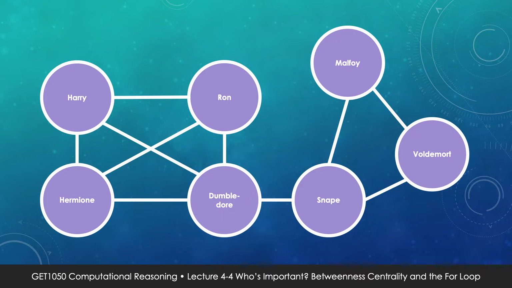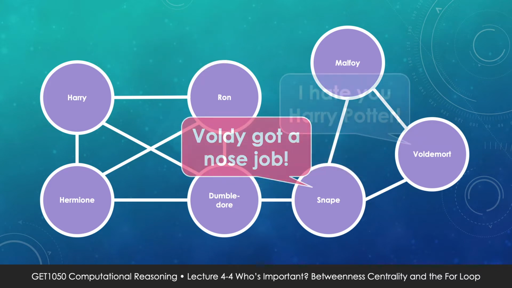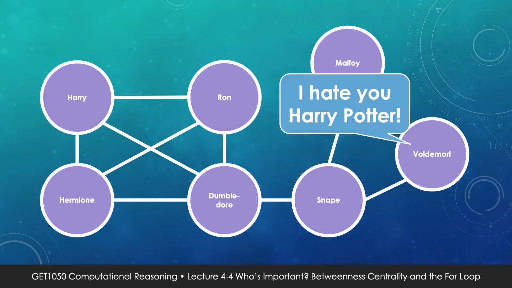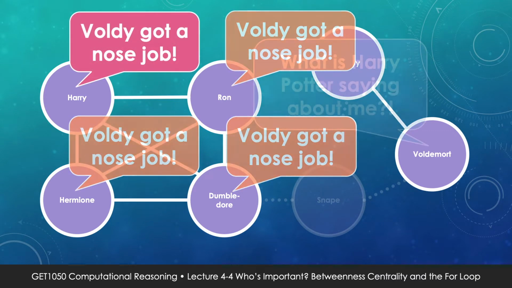Say for example, Harry Potter wants to spread a damaging rumor about Voldemort. He might say something like, "Voldy got a nose job!" This message has to go through Dumbledore and Snape to get to Voldemort. In which case, Voldemort will hear about it and he'll get very upset and say, "I hate you, Harry Potter!" But what if you take Snape out of the equation? Then Voldy can't eavesdrop about all the stuff Harry's saying about him.